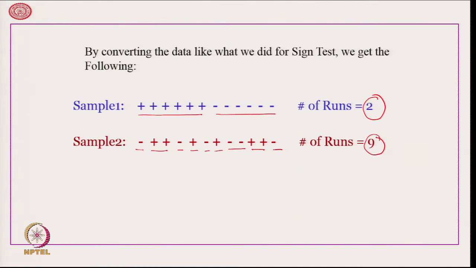Now, if I ask you which one of them is random, we can easily see that this is definitely random and this is definitely not. So, while working on numeric data, this is how we resolve the dichotomy and thereby solve the randomness problem, and we can check if the data is actually random or not.